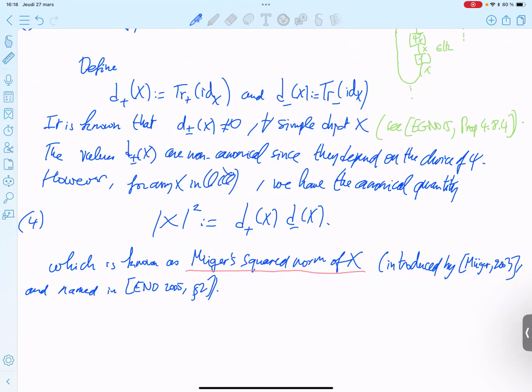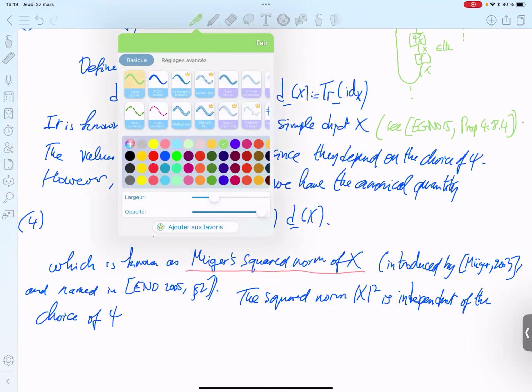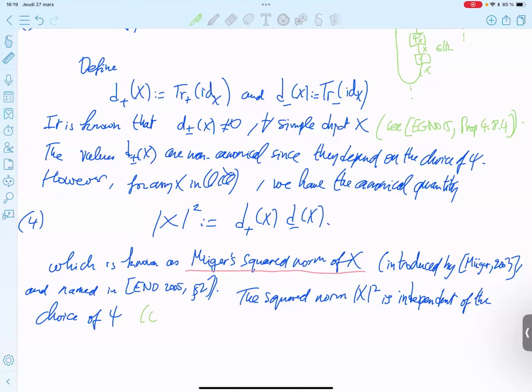Okay, so this is independent of the choice of the natural isomorphism. The squared norm is independent of the choice of the natural isomorphism. And in fact, the proof is straightforward, but let me leave it as an exercise with the following hint.